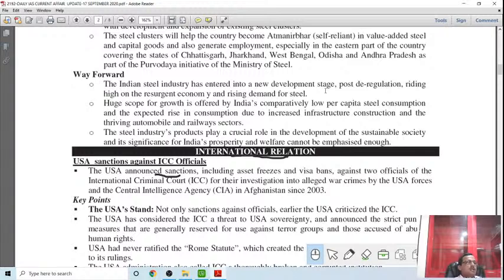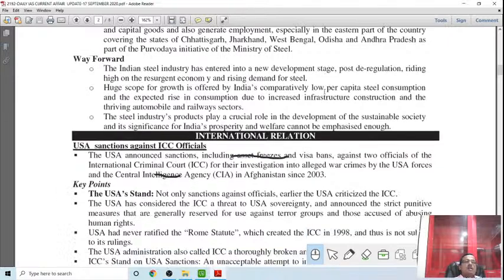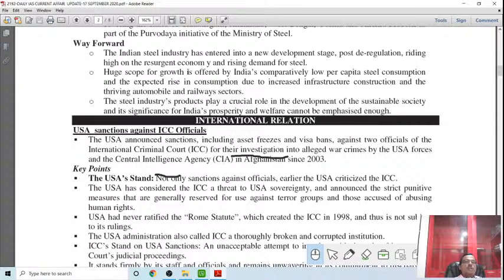Both domestic and foreign companies are being allowed, and that has led to a substantial increase in steel production.